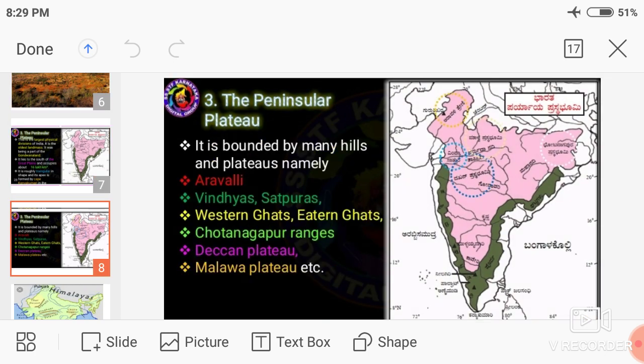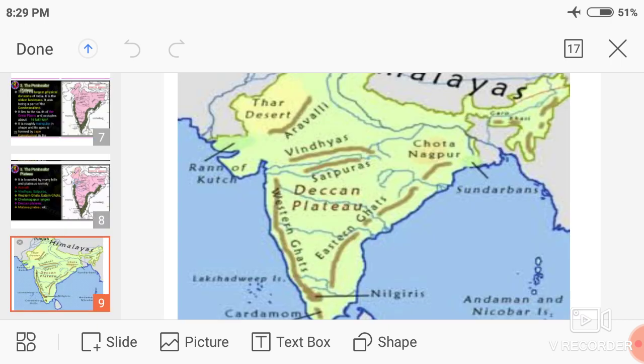The Peninsular Plateau is bounded by many hills and ranges, namely the Aravali Range, the Vindhyas, the Satpuras, the Western Ghats, the Eastern Ghats, the Deccan Plateau, the Malwa Plateau and the Chota Nagpur Range. You can see them on the map.